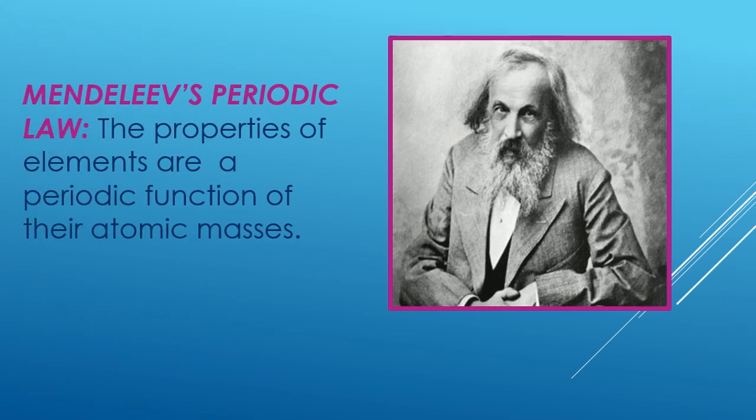While working on the classification of elements, Mendeleev found that when elements are arranged in the order of increasing atomic masses, the elements with similar properties occur at regular intervals. Based on this observation, Mendeleev gave a periodic law in the year 1869. According to Mendeleev's periodic law, the properties of elements are a periodic function of their atomic masses.